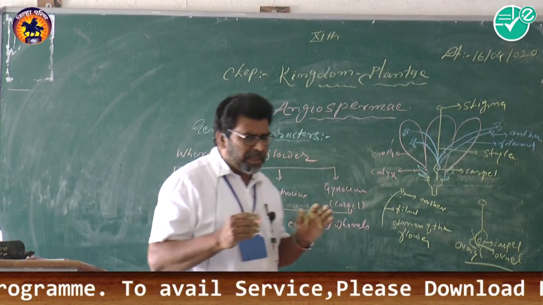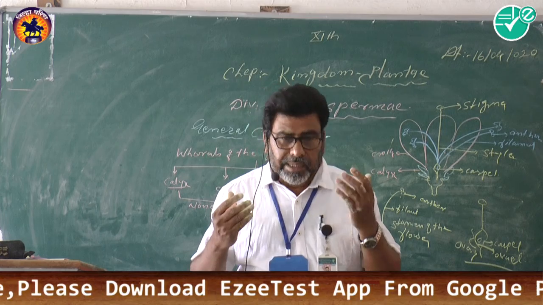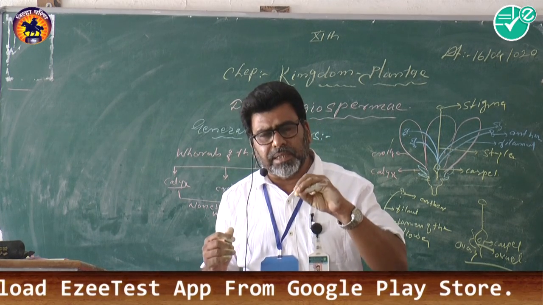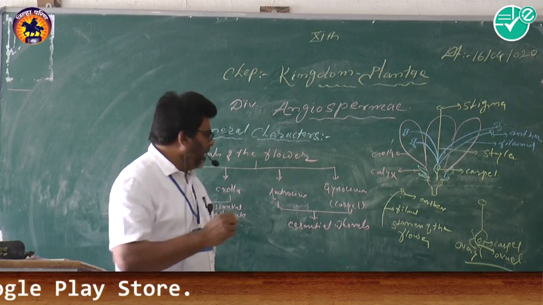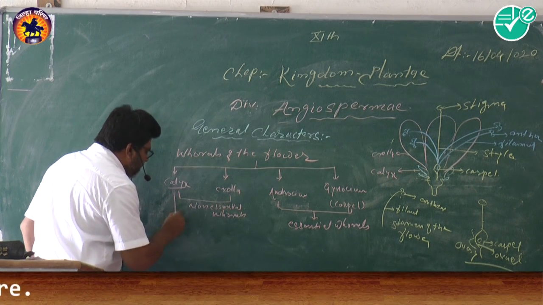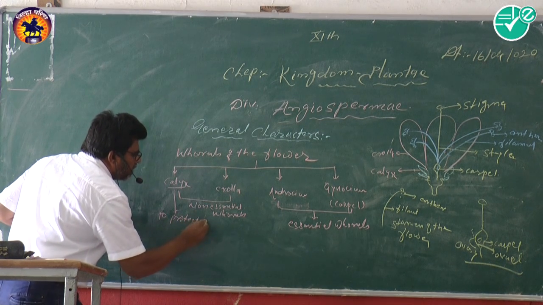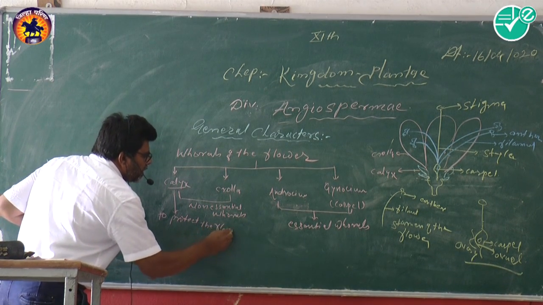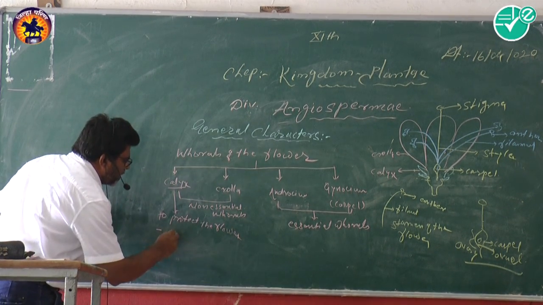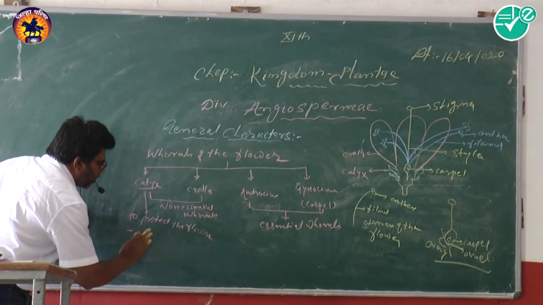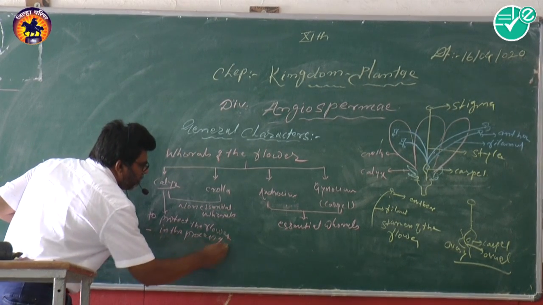The main function of the calyx is to protect the flower, and the calyx is green in color, therefore it takes part in respiration and in photosynthesis also.